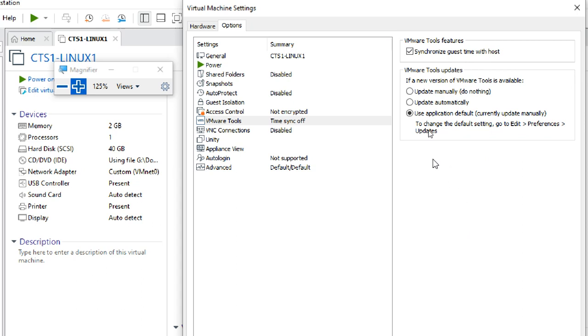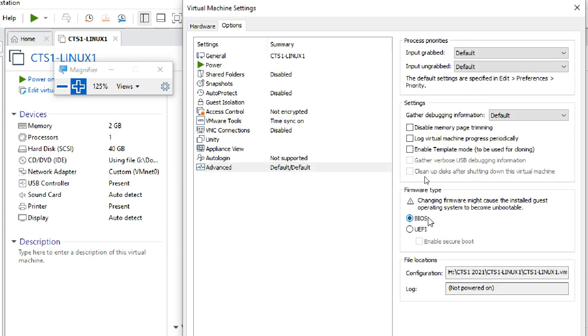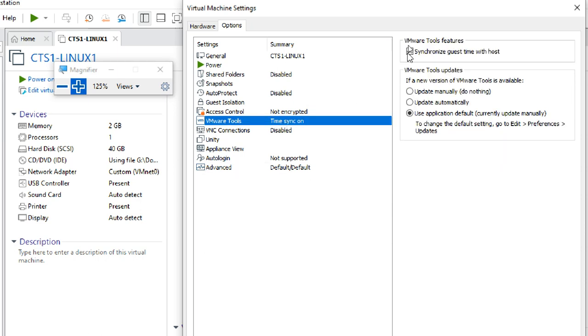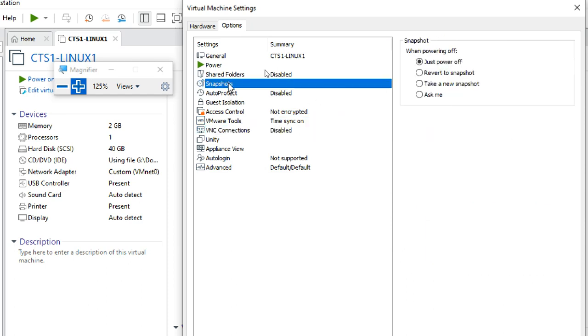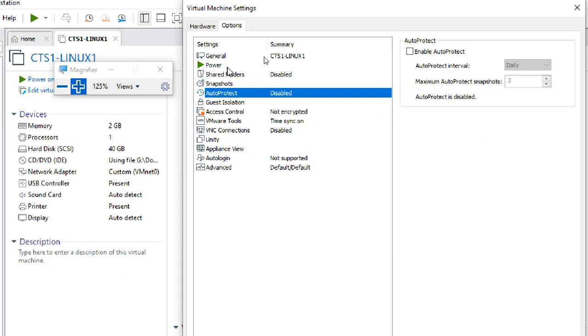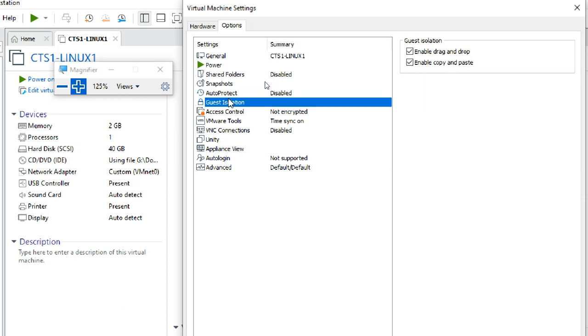Okay, if you have time, you can read all these things and each and every connection. But we don't have much time, so I select BIOS here, or you can put EFI, no problem. Time sync off is there, no? So I select this one. Now it becomes on. There are a lot of things here: VNC connections, screenshots, auto protect. Yeah, this is something new. Guest isolation, like that. Okay, so whatever it is.